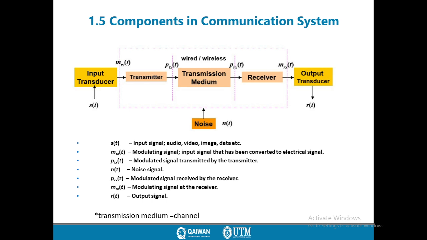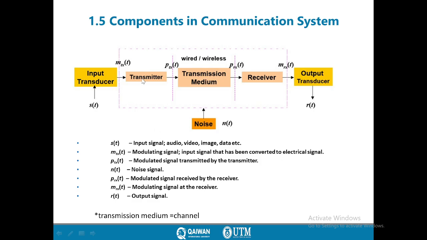Now the components of a communication system, as we explained before, but here in terms of mathematical notation. We have the input transducer, which is ST, and this ST will be converted into a message signal before going to the transmitter, which is called the input signal, like audio, video, or image, and later the modulated signal, which is the input signal converted to an electrical signal at this stage.